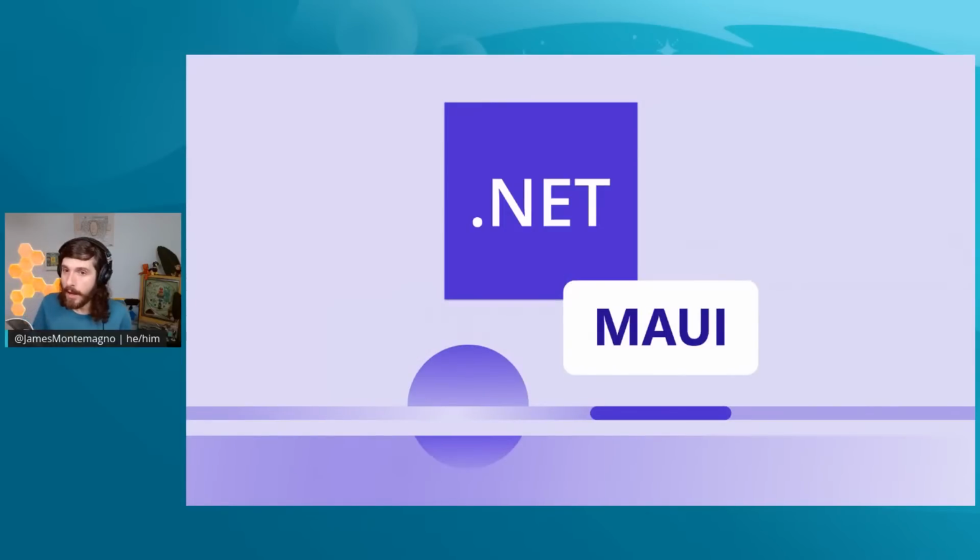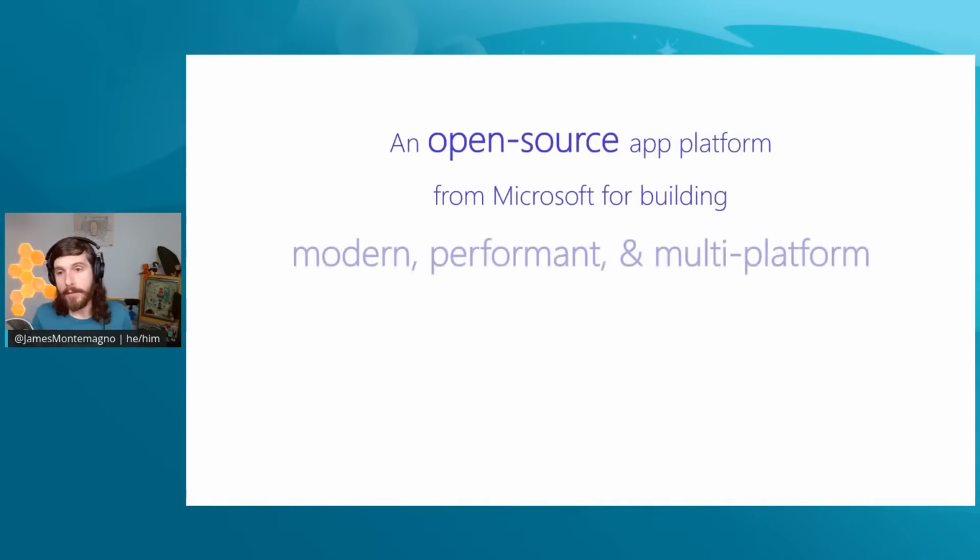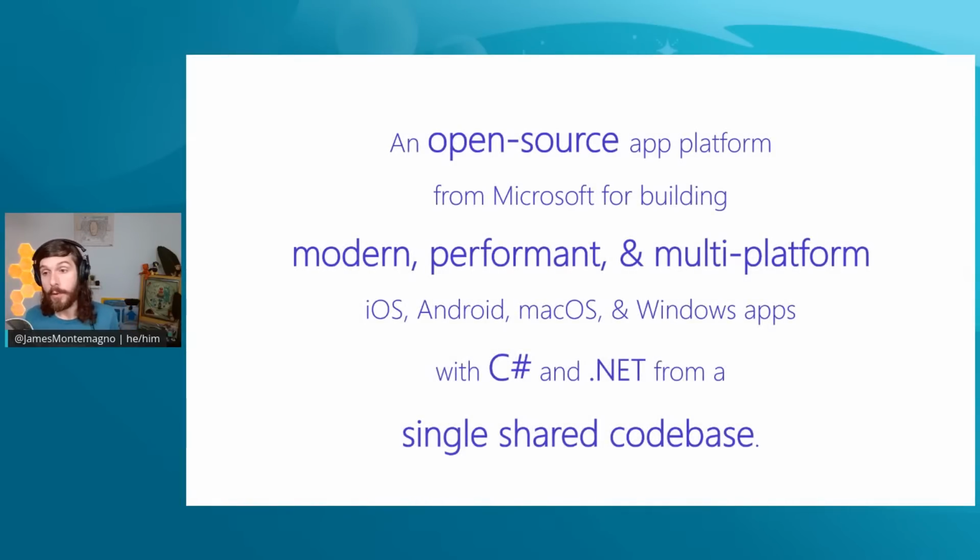Now, .NET MAUI, on the other hand, like I said, is our open source platform for building modern and performant multi-platform apps for iOS, Android, Mac, and Windows from C# and .NET from a single shared code base. So what's great about that is that if you want to build for these native platforms, iPads and iPhones and Android devices and TVs and Mac and Windows desktop apps, you have the capability to do that as a .NET C# developer.